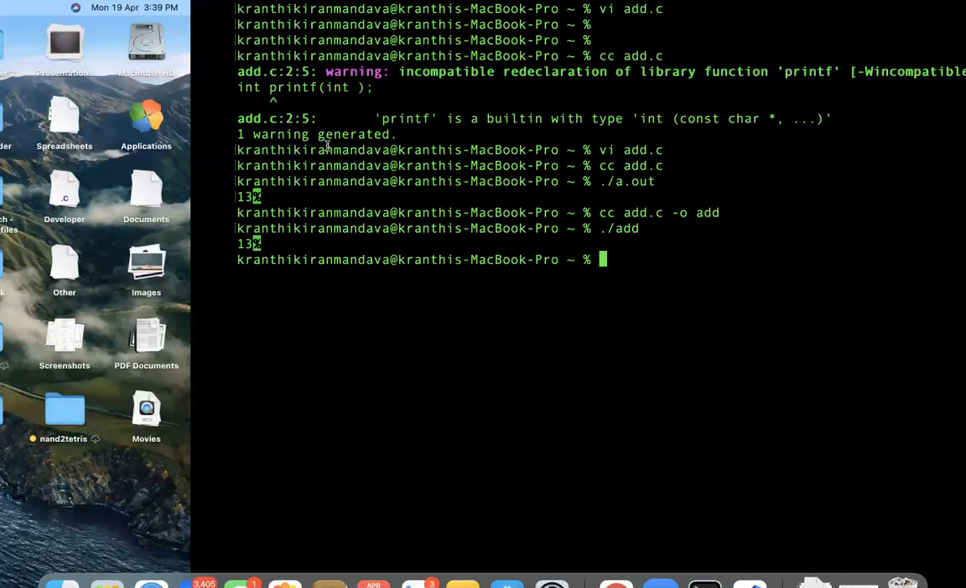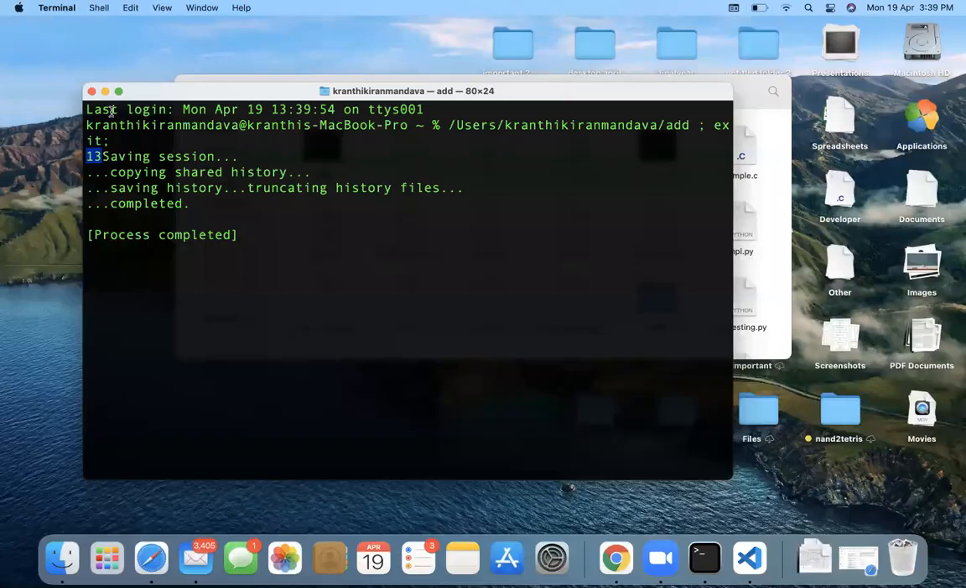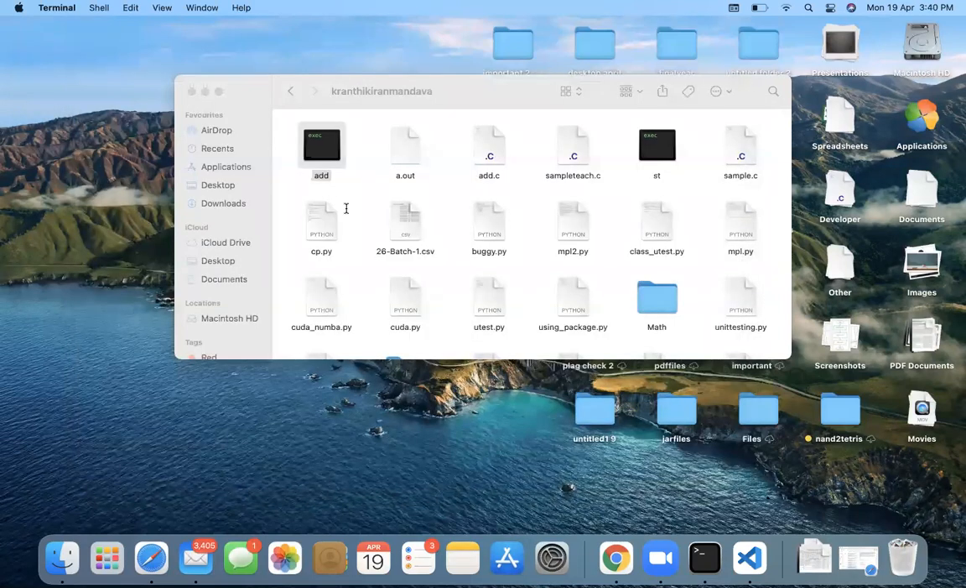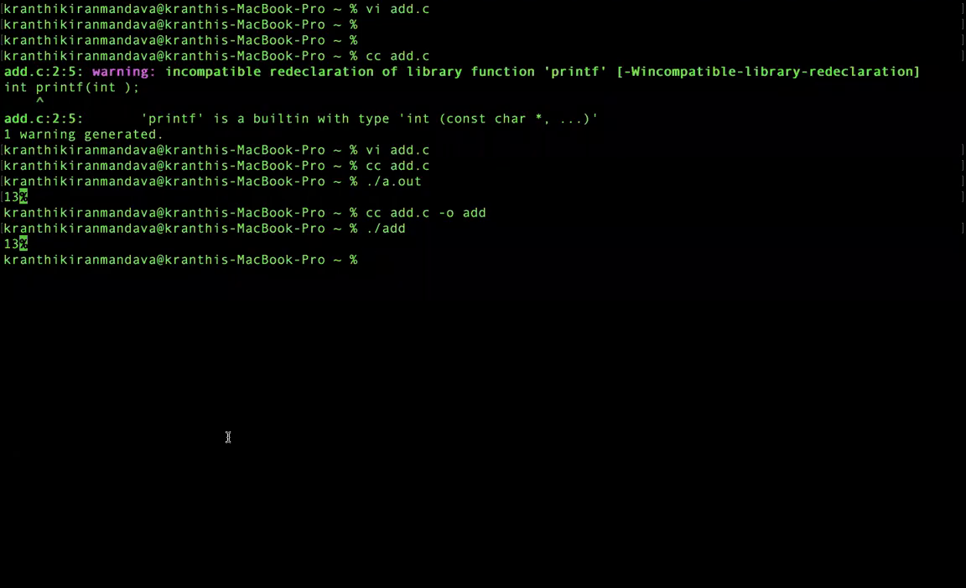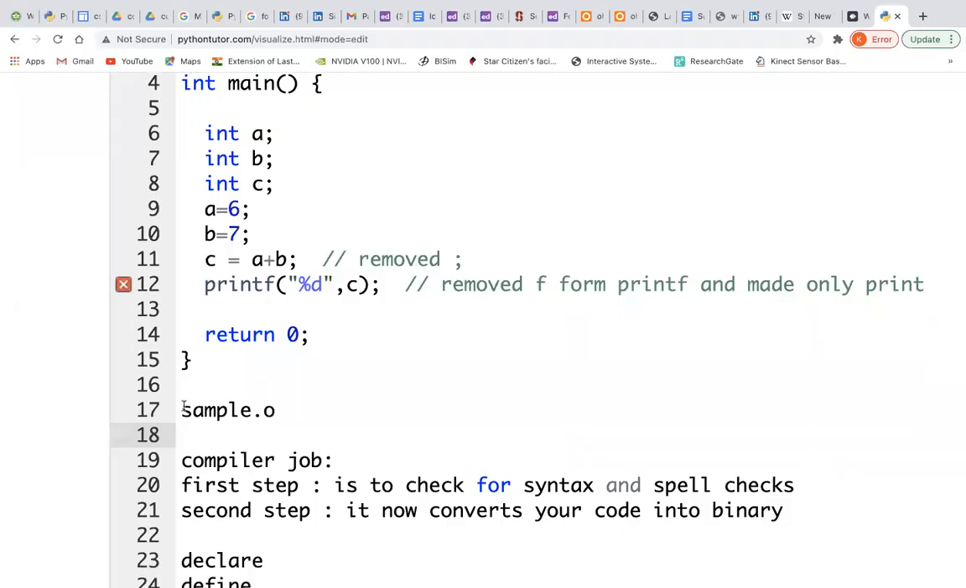If I execute this one, you can see that the answer comes every time, the 13. The same answer comes every time. You can also have interactive sessions using scanf, where every time it asks you to enter the username and password, and it executes directly. Imagine that it is a .o file. So now it creates a sample.o. It's a binary conversion.